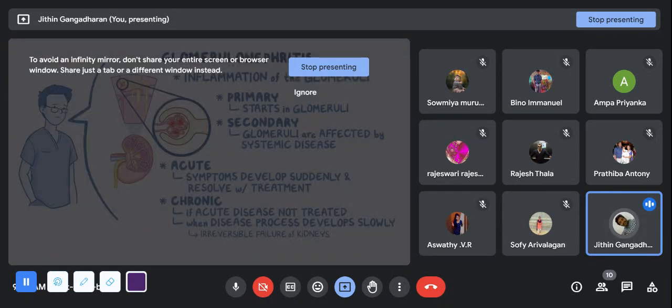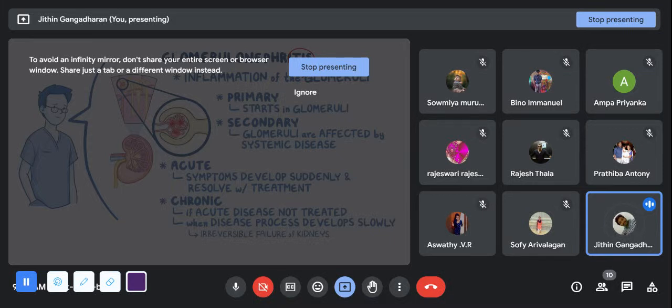So what is glomerulonephritis? It's an inflammation of the glomeruli. Any "itis" means it is an infection or inflammation. Nephritis refers to the kidney. The glomerulus is the structure present in the nephrons. So any inflammation of these glomeruli leads to glomerulonephritis.